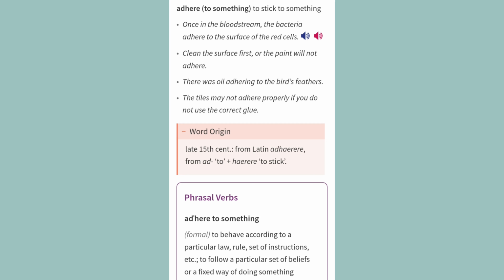Word origin. Late 15th century. From Latin adhaerere, from ad, to, plus haerere, to stick.